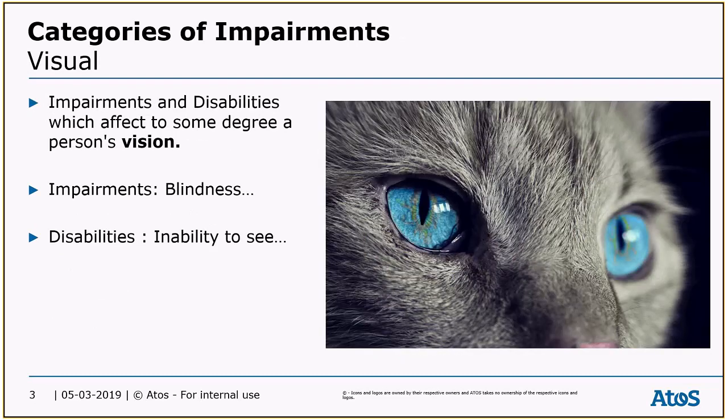Visual impairments and disabilities are things that affect someone's vision. Some impairment examples include cataracts, blindness, working outside, or colour blindness. And some of the disabilities that go along with that are low vision, no vision, or not being able to distinguish colours.